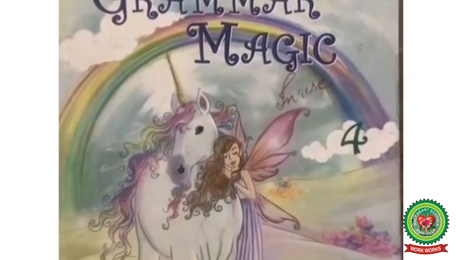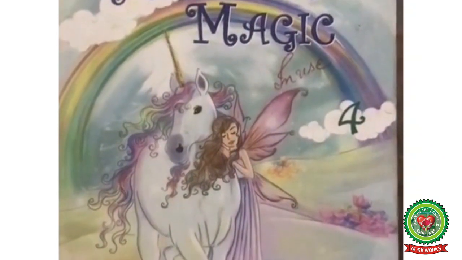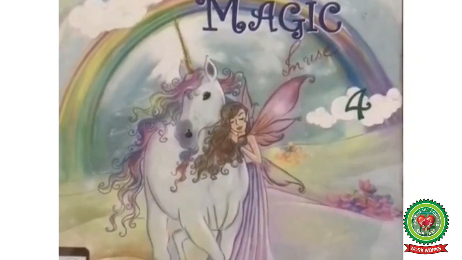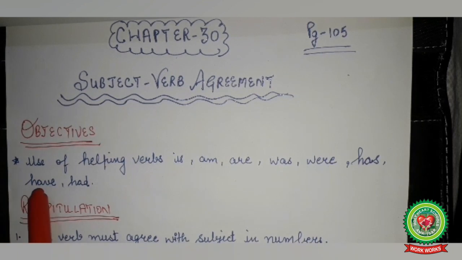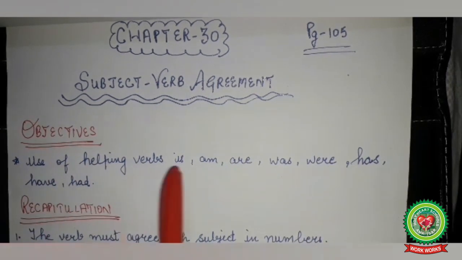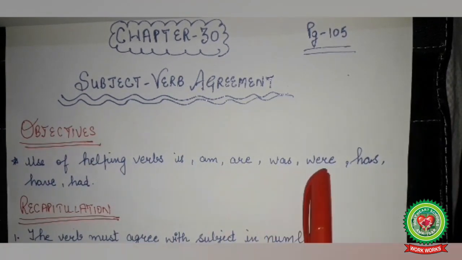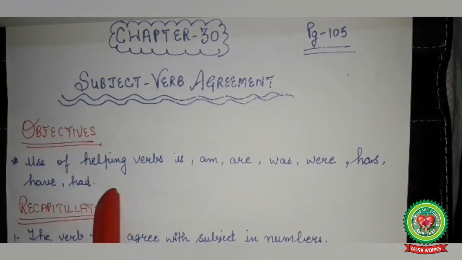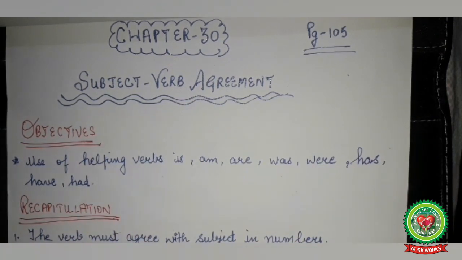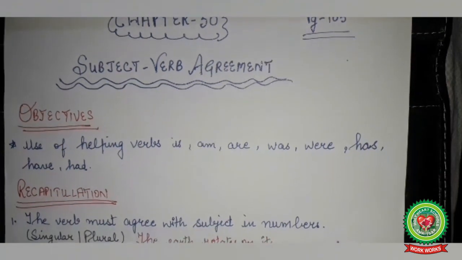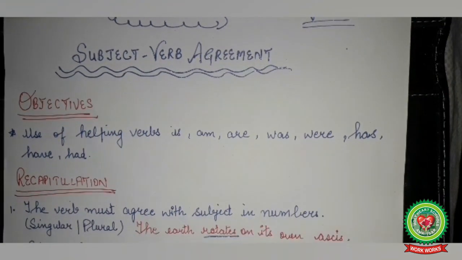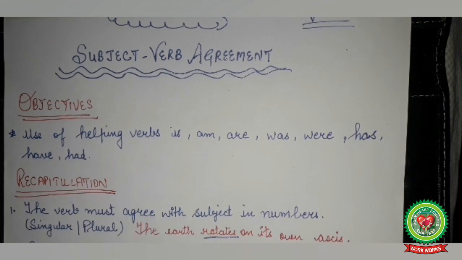Now, open your book on page number 105. In this chapter, we will discuss the use of helping verbs is, am, are, was, were, has, have, and had. Before proceeding, let us have a quick review of what we have discussed earlier in the chapter.